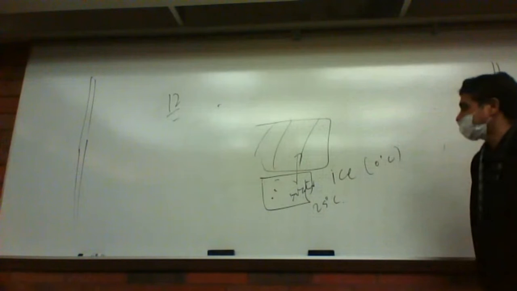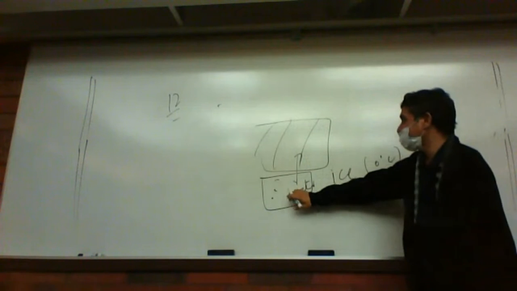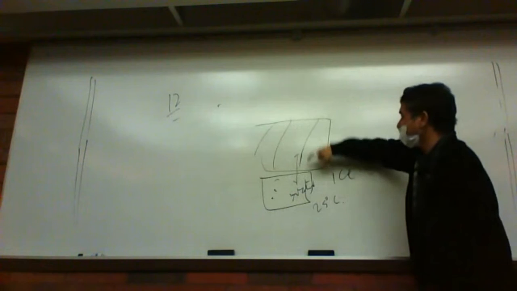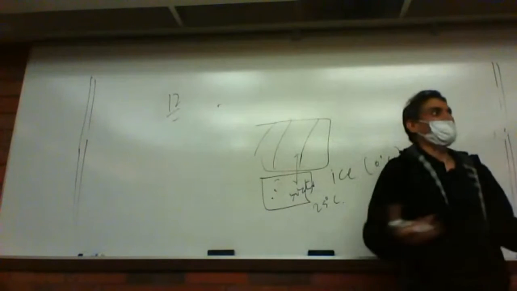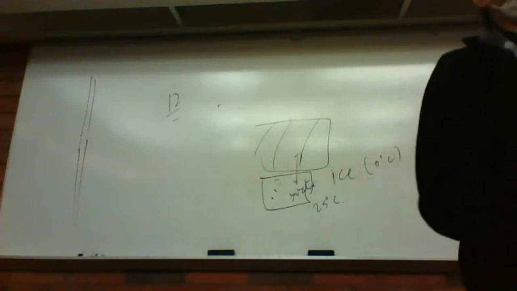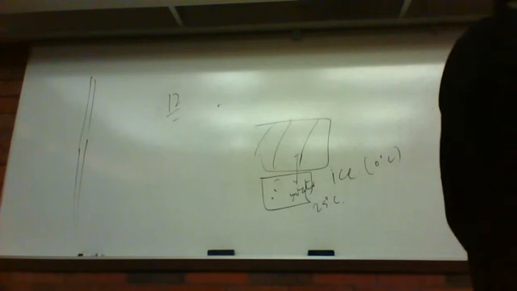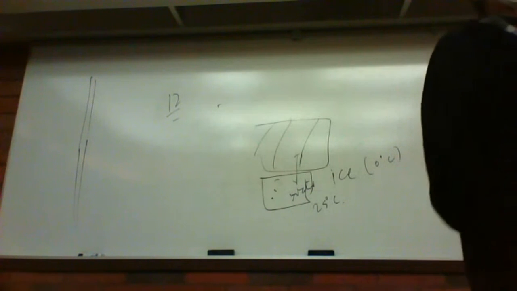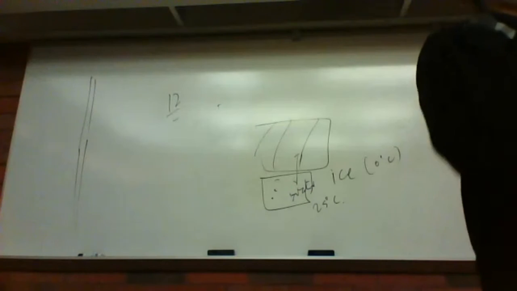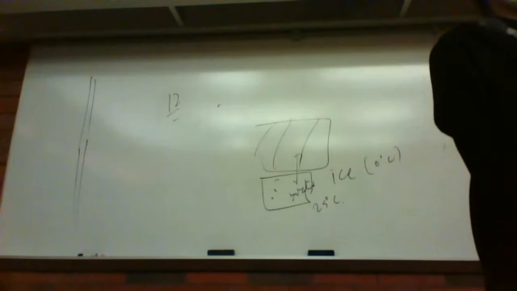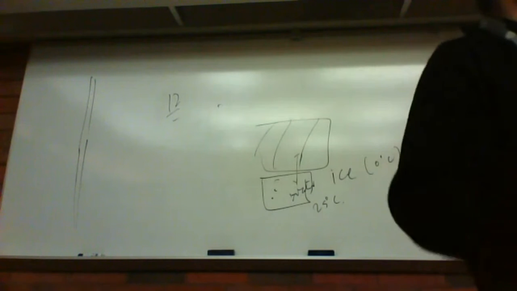So what is absorbing heat here? Water is giving heat to the ice, and the ice is melting by absorbing the heat. So who is absorbing heat? The ice is absorbing the heat. Absorption of heat is called the endothermic process. So ice absorbs heat from the surroundings and melts, which is also an endothermic process. Endothermic means it's absorbing heat. Make sense? Good.